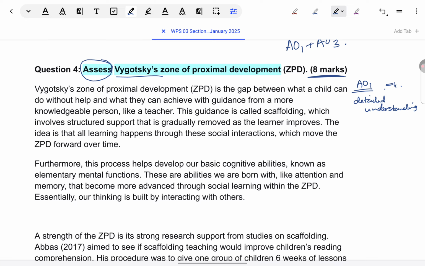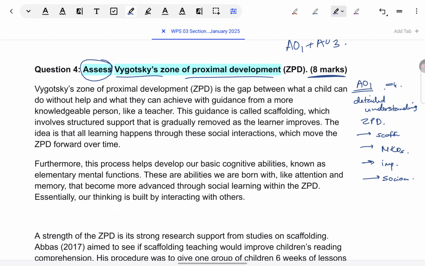Okay, so I'm stating the obvious, but I want you to know that. Depth of understanding. You know what ZPD is, but within that you have to explain things like scaffolding, MKOs, what is the importance of ZPD, how it is a socio-cultural perspective. So many things you have learned. That depth should come about in your answer. You can't say, but they didn't ask me what is scaffolding, they didn't ask me what is MKO, so I'm not going to write it. I'm just going to write what is ZPD.